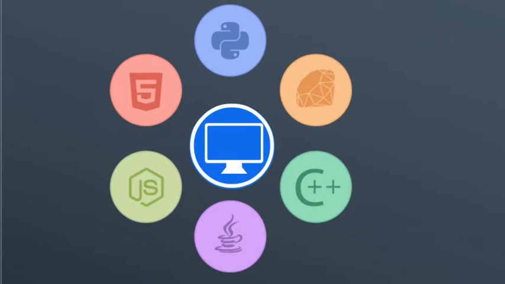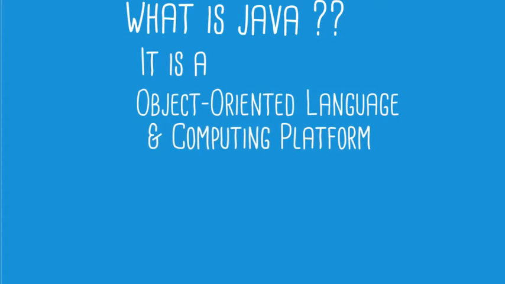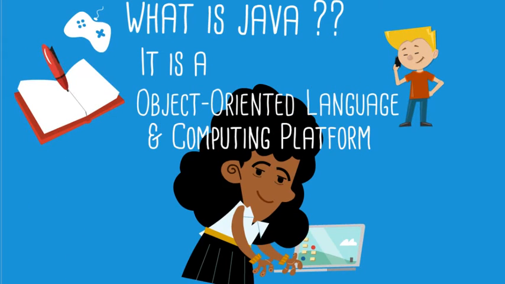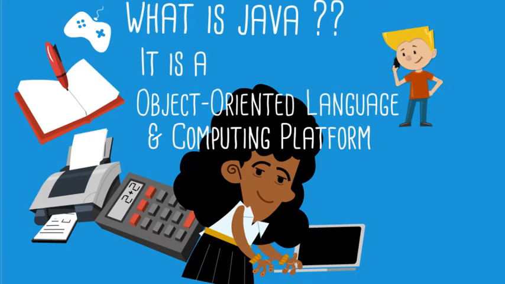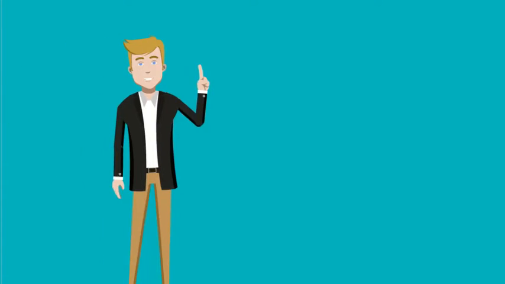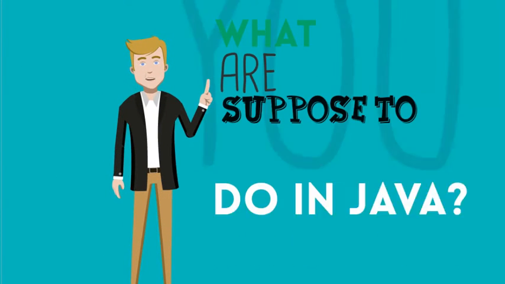Java is one of many programming languages like C, C++, Python, Ruby on Rails, etc. available in the market. It is an object-oriented language and computing platform. It is used for developing a wide range of applications like web applications, mobile applications, cross-platform applications, and a lot of networking applications. Now the question is, what are you supposed to do in Java?